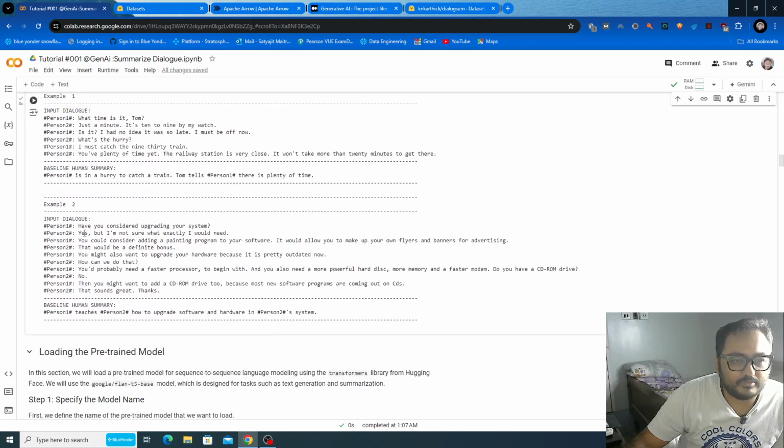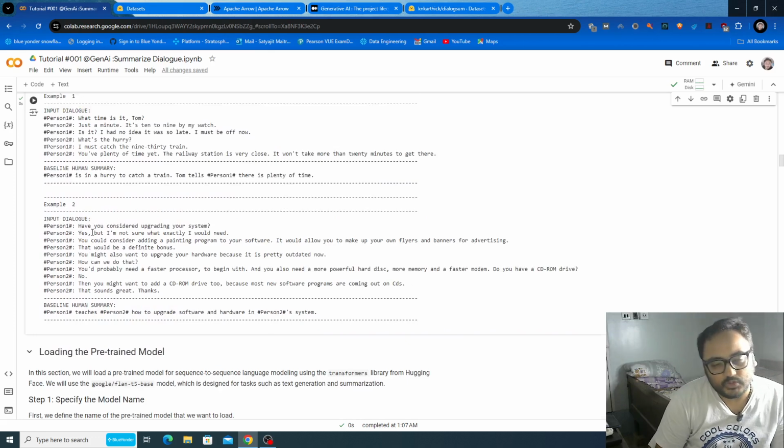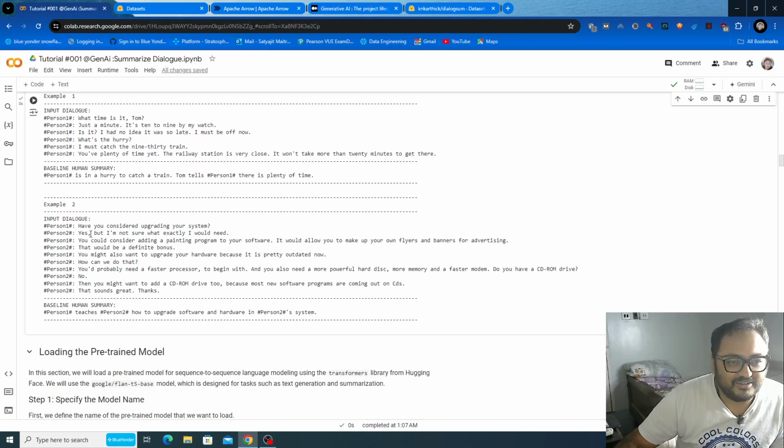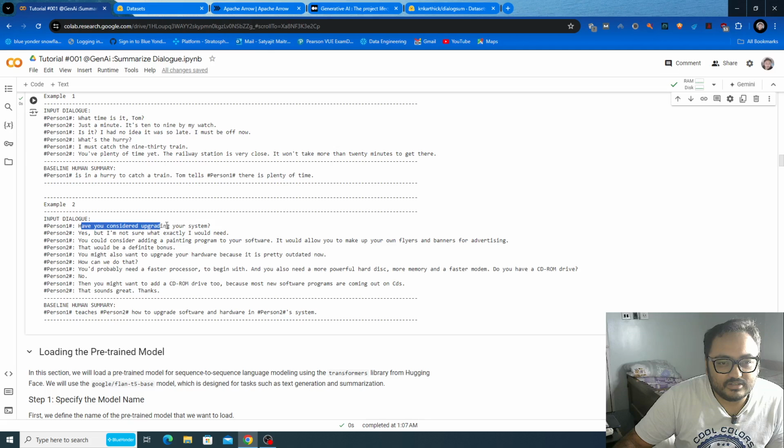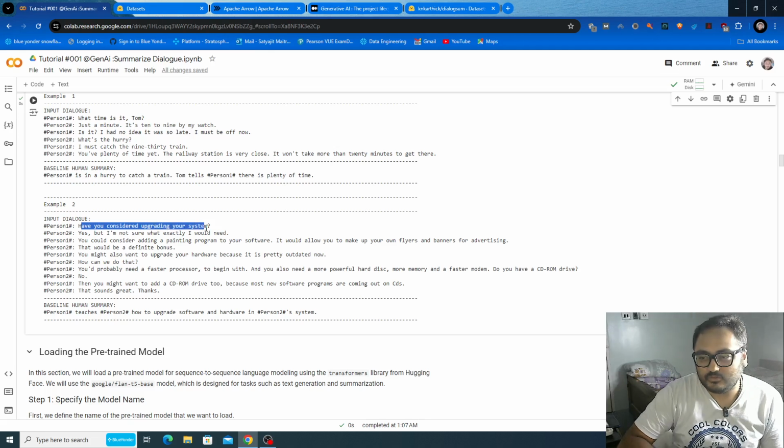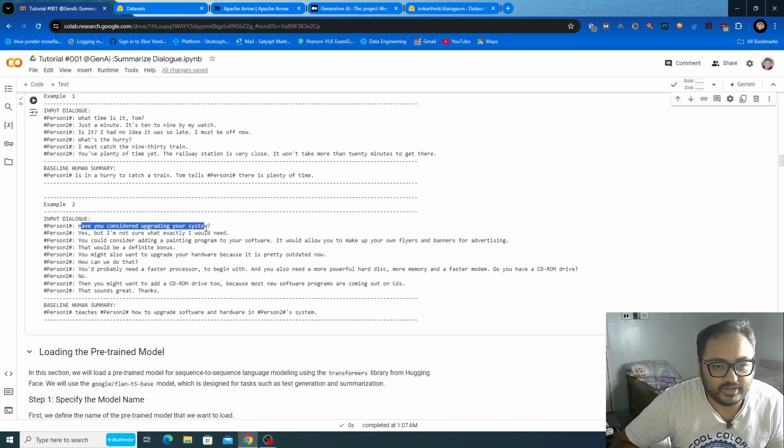In the second example, again there is a conversation between two persons, and the input dialogue is provided in a very big format. Person 1 is saying, have you considered upgrading your system? That means person 1 is suggesting an upgrade of his system. I don't know whether it's a computer or not. And person 2 is saying, yes, but I'm not sure what exactly I would need.